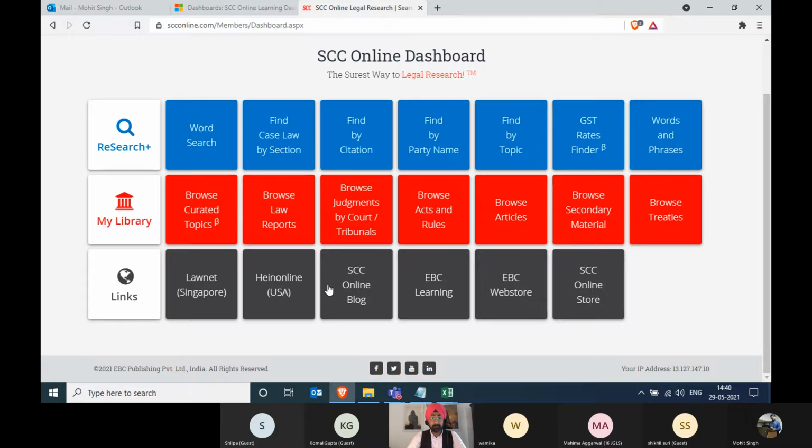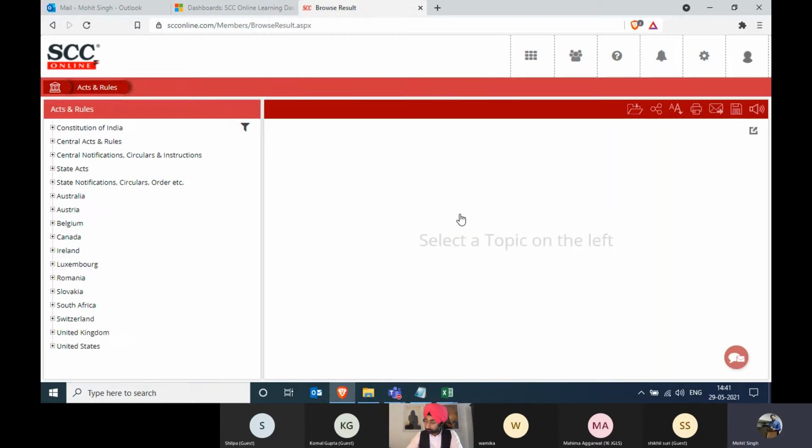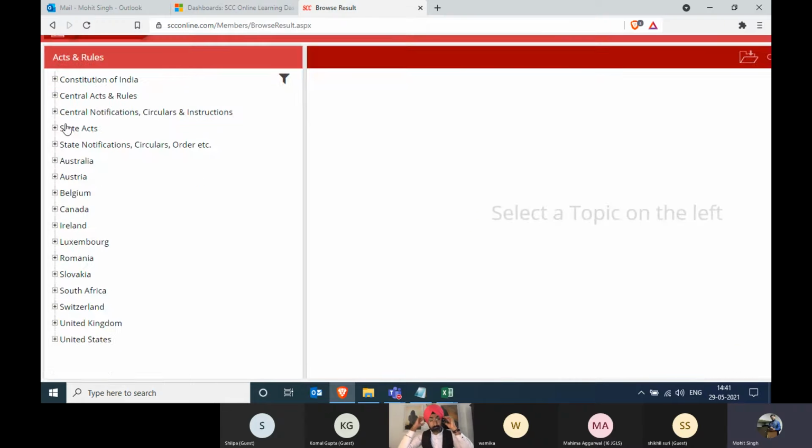Sure, sir. Absolutely. So members, as you can see over here, browse acts and rules is a very important tile, as whenever you would like to see the information coming from the acts, the Constitution of India, as well as the central notifications and the state notifications, you can certainly visit this particular tile. In this tile, as you can see, it is a very easy to use format. You click on the left hand side and you'll get the information on the right hand side. So I'll just take an example over here. I'll click on Central Acts.